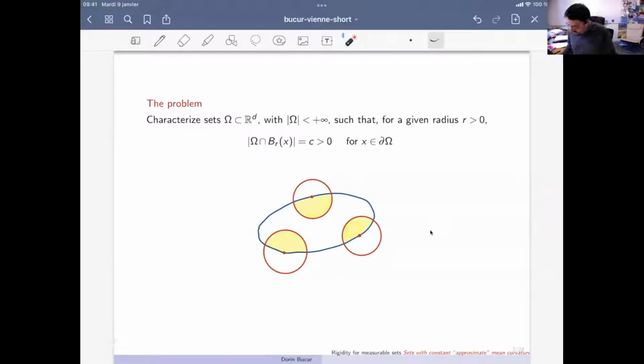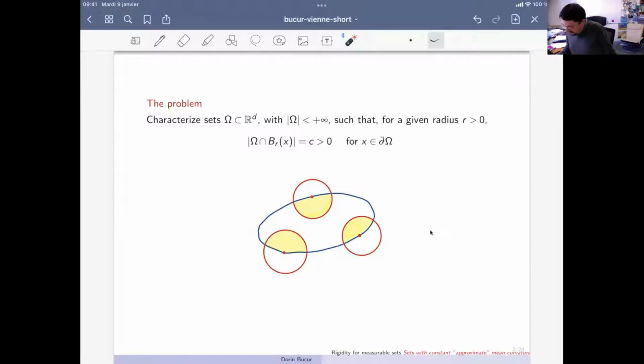So we consider a set. A priori, the set will be measurable with finite measure in R^n or R^d, and we fix a positive radius, small r, and we consider balls of radius r, so the radius is fixed, which are centered onto the boundary of the set. If it's a measurable set, we will center the ball on the essential boundary. If it's an open set, we center the ball on the topological boundary.